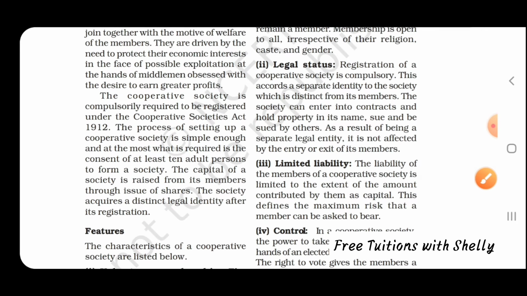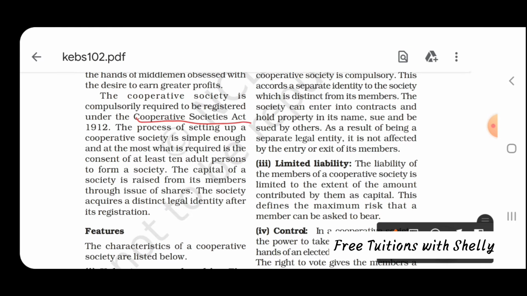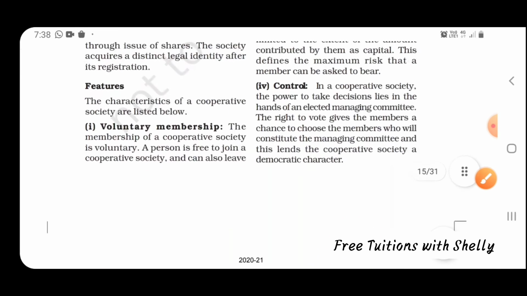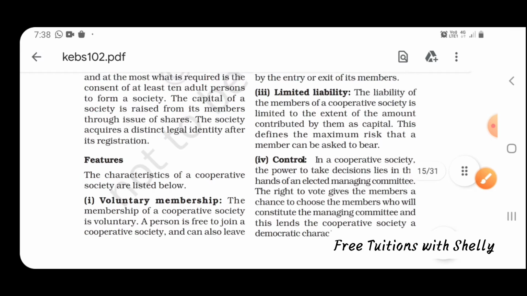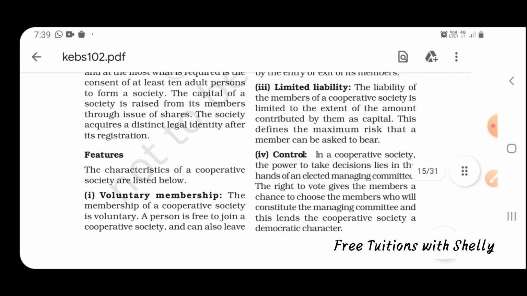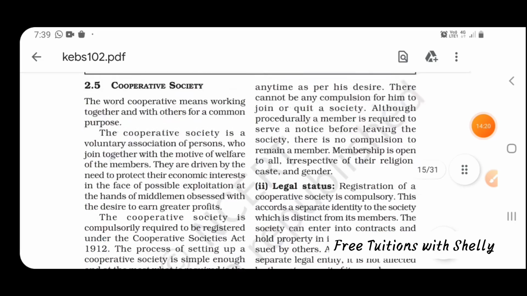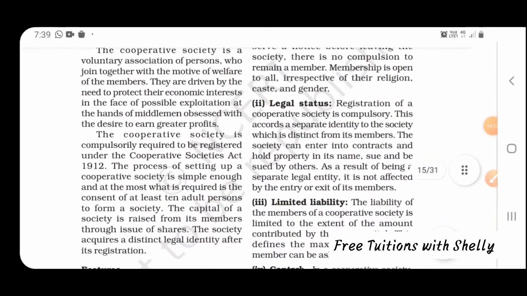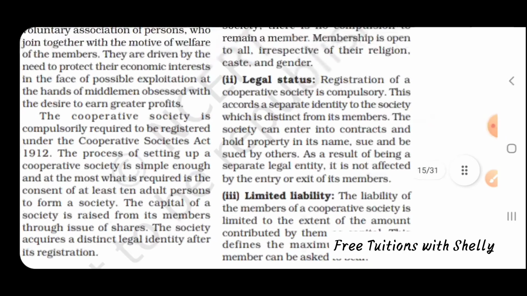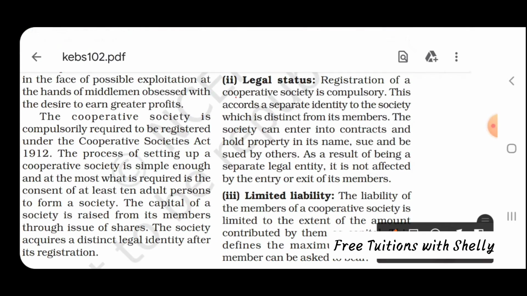This cooperative society is governed by the Cooperative Societies Act 1912. Now we are going to look at the features. It's a voluntary membership. That is, the persons are voluntarily coming. They themselves are coming to form the organization. It is their own wish. Nobody is pushing them. The second one is legal status. Registration of a cooperative society is compulsory.